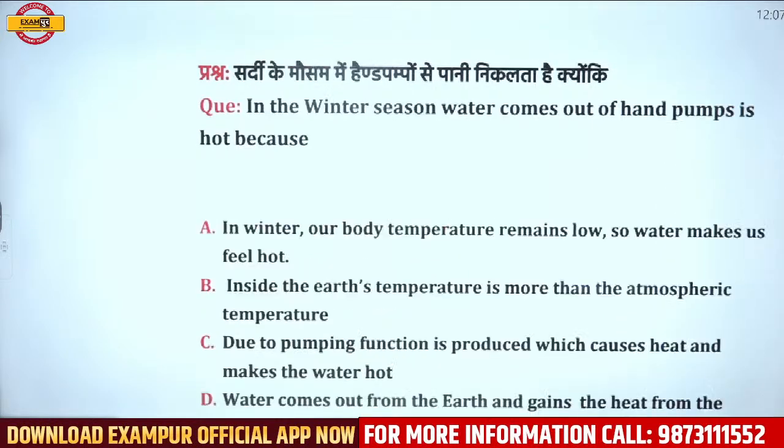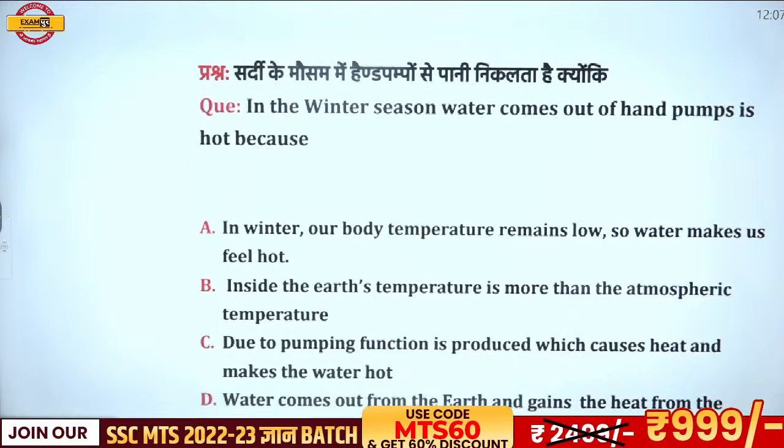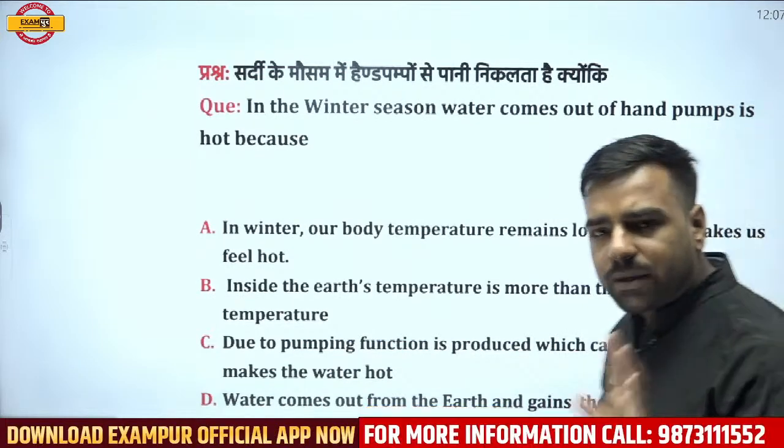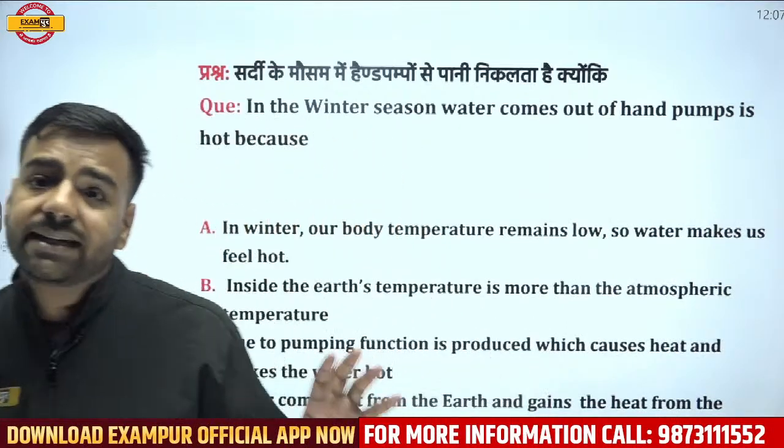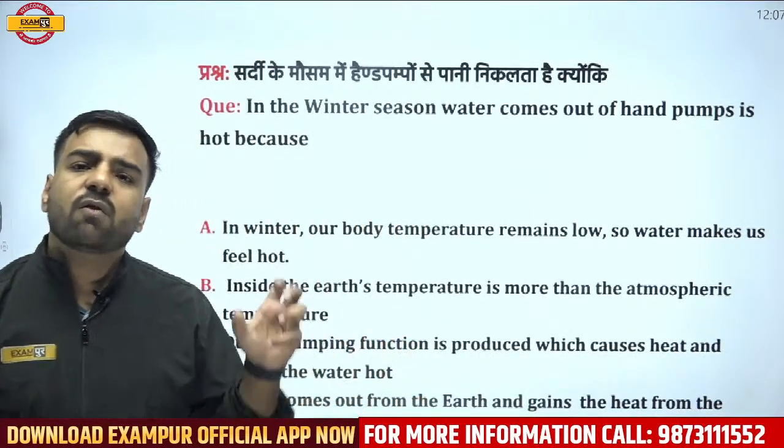Next question is, in winter season, water comes out from a hand pump. Now, the water which is coming out from the hand pump looks quite hotter. Now, why is it so?